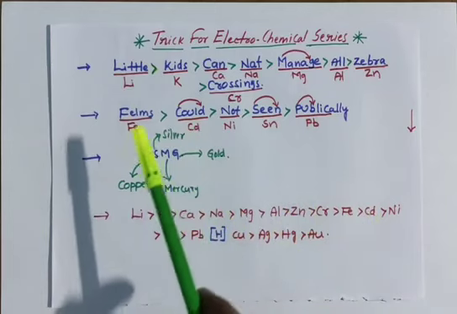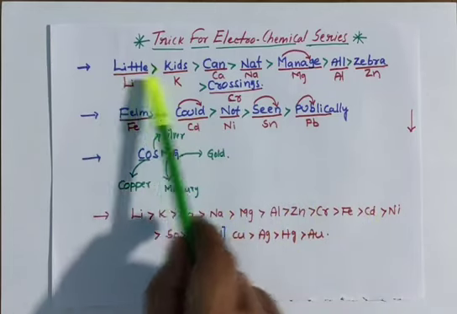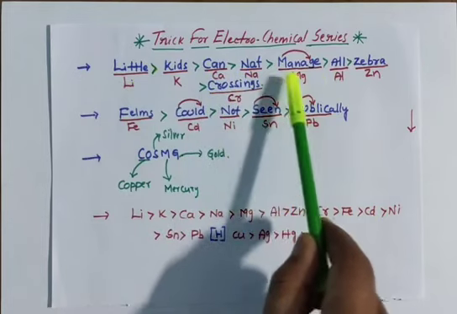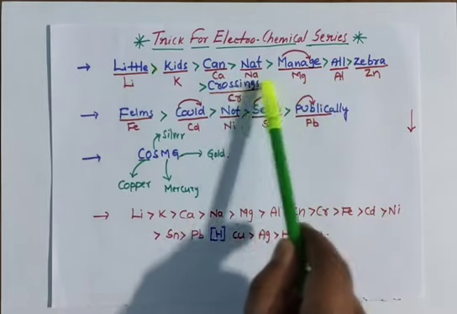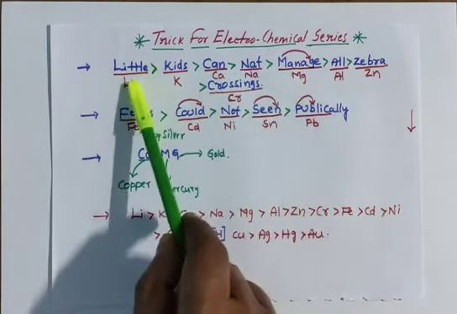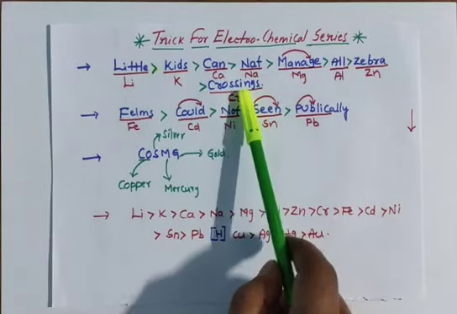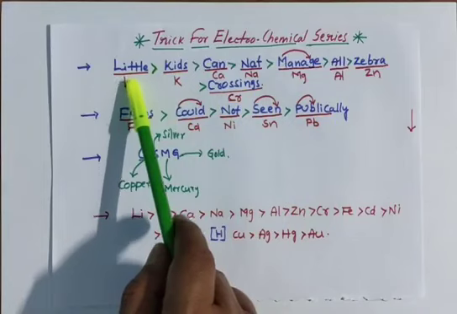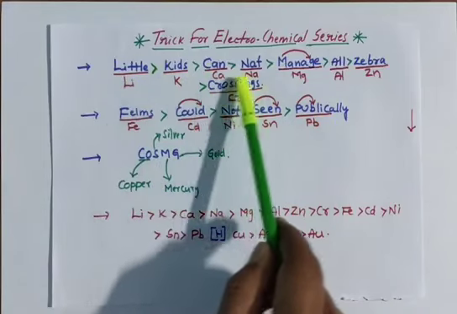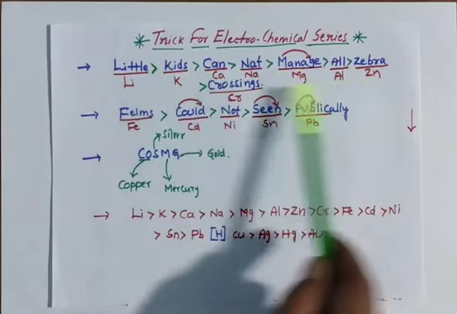One more time I am saying, little kids cannot manage all zebra crossings. You are getting 1, 2, 3, 4, 5, 6, 7, 8, eight metals.